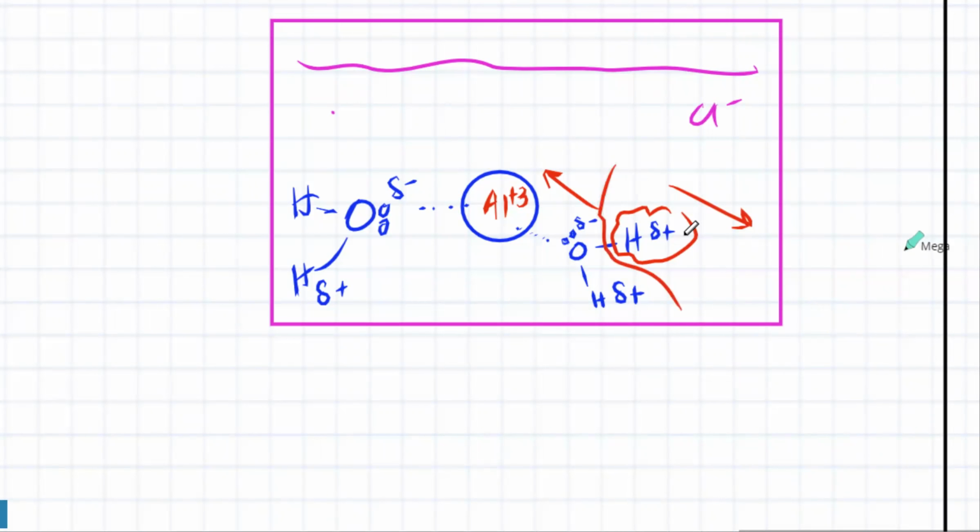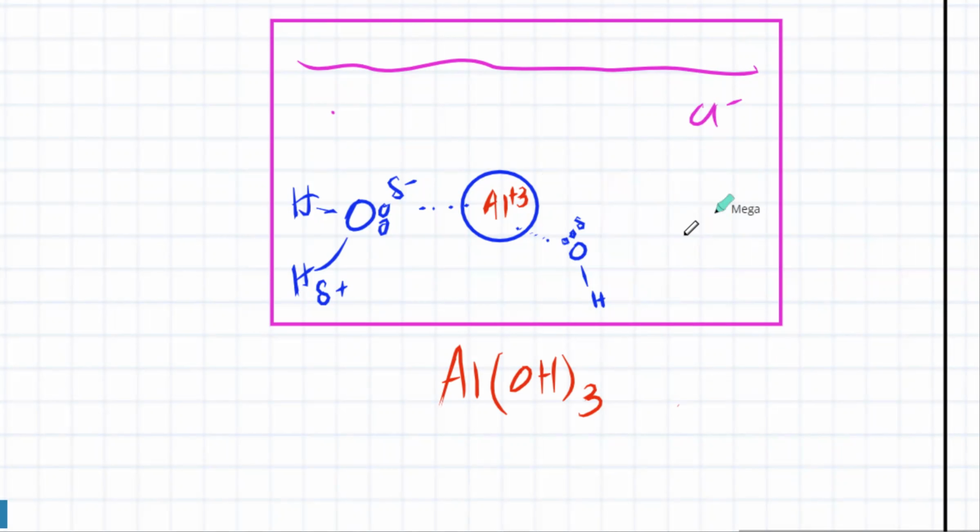The water molecules break apart, and aluminium ions attract the OH ions and form Al(OH)3. So the water molecule has now broken apart. The OH, which is now -1, is going to be attracted, and the H+1 of the water is now being repelled. Is this point clear?